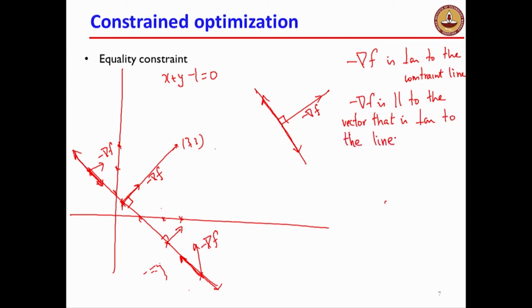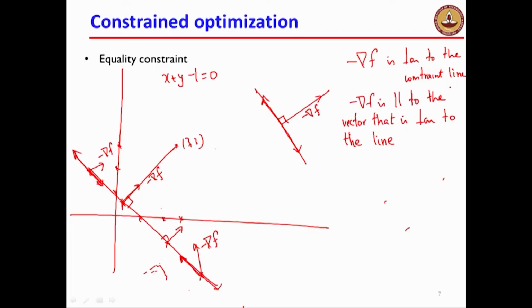Now you might wonder why I am going in a convoluted manner. The reason will become clear so that I can write down the conditions of optimality. Minus grad f is perpendicular to the constraint line. Now what else is perpendicular to the constraint line? For a line, at any point I can draw a normal vector. So at this point, if minus grad f is perpendicular to the constraint line, it is therefore parallel to the vector which is perpendicular to the line. Now you might think this is very convoluted, but how do I characterize this condition of being perpendicular to the constraint line? I will be able to characterize it in terms of the normal to the constraint line. So minus grad f is parallel to the vector that is perpendicular to the line.